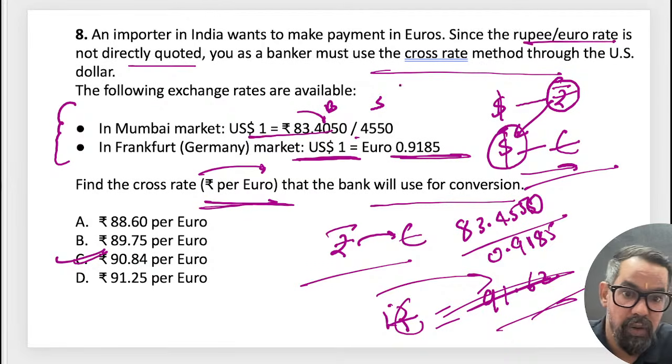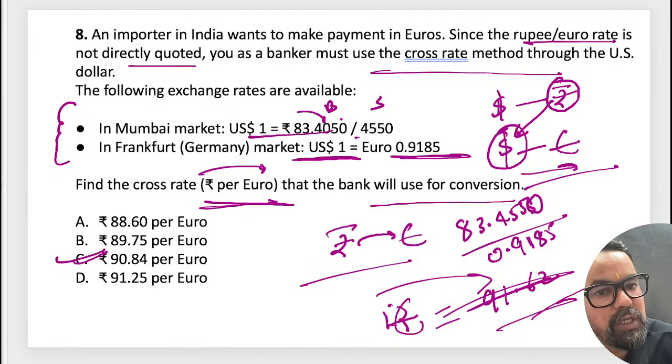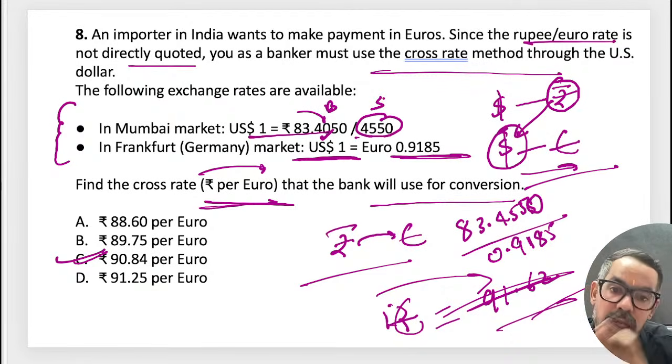So now the question is, why are we not using this rate? This is when you buy the rupee. We are not buying rupee here. From the rupee we are buying the dollar. So it means we are selling rupee, we are buying dollar. That's why we have used 83 point this rate, not this one.